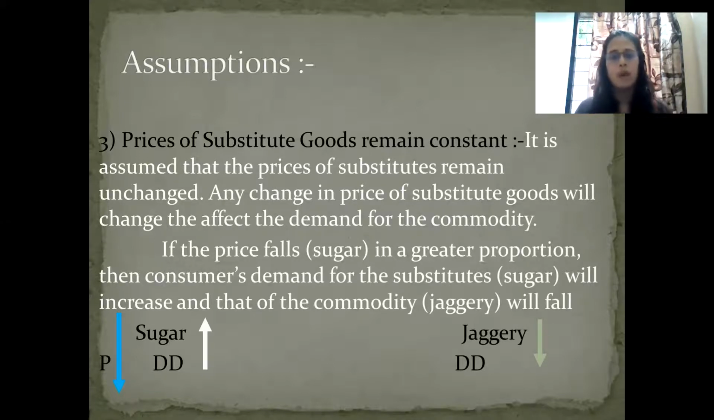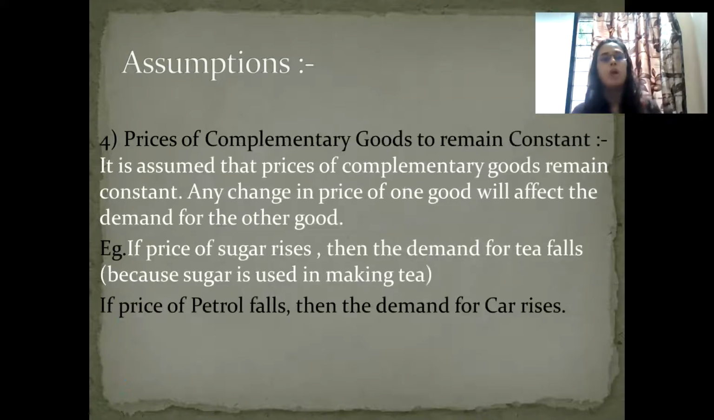Therefore, take the example here. I have taken the example of sugar and jaggery. Suppose the price of sugar is falling. Obviously people are going to buy more and more sugar and less of jaggery. So the price of one good affects the demand of another good. So we are going to assume that even the substitute goods' price should remain constant. Otherwise, our law is not applicable.